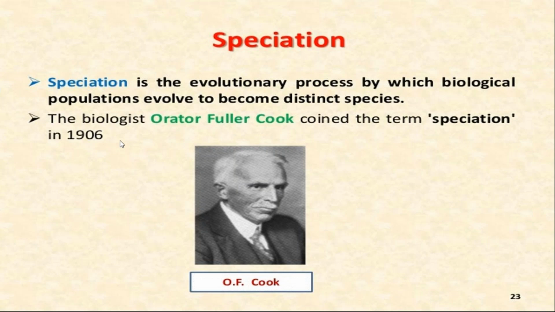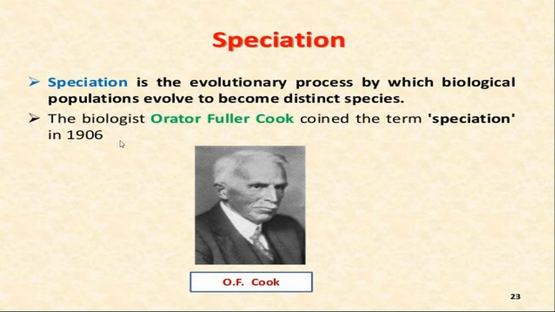Then the next question that comes to our mind: what are the different reasons for speciation? Why does the process of speciation take place? There are lots of reasons, students. The reason may be mutation, behavioral changes, any barrier, maybe a geological barrier, a physiological barrier, or an environmental barrier. Anything may be the reason. Genetic drift, seasonal isolation, behavioral isolation. All of these are barriers due to which the process of speciation takes place.